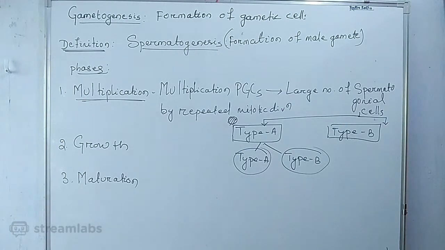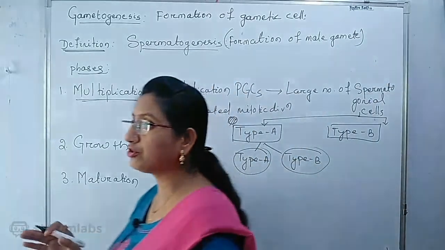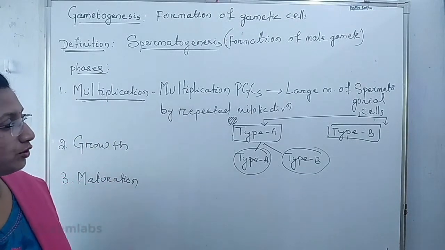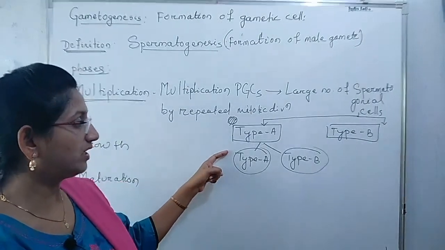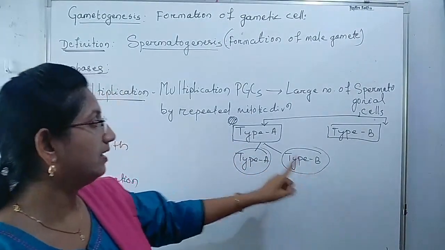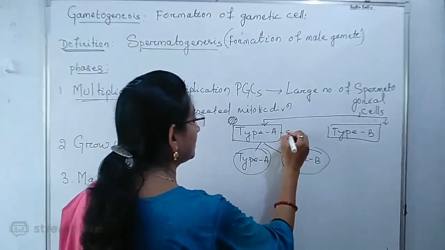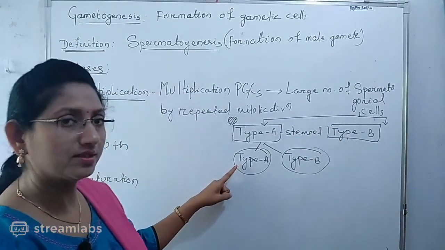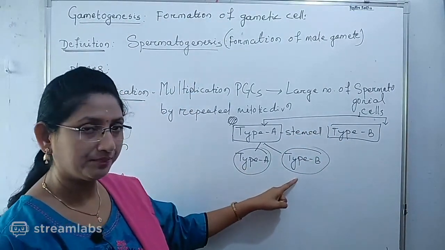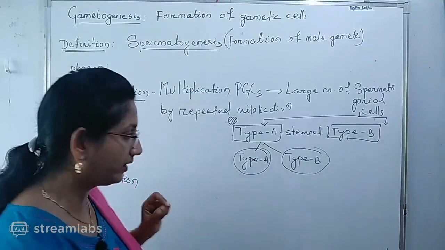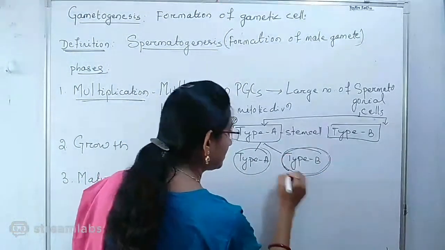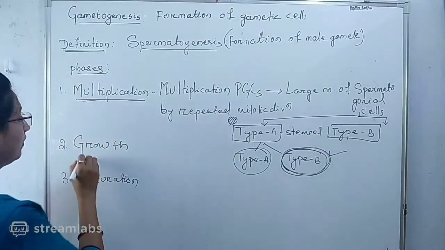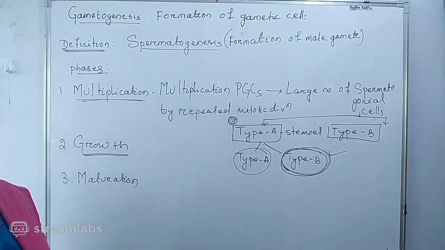Okay, so by the process of multiplication, what we will get? The spermatogonial cells are produced, type A spermatogonial cells and type B spermatogonial cells. Type A spermatogonial cells are the stem cells which are able to produce type A as well as type B. We have to remember one thing, only the type B spermatogonial cell will undergo the further phase, that is growth phase.